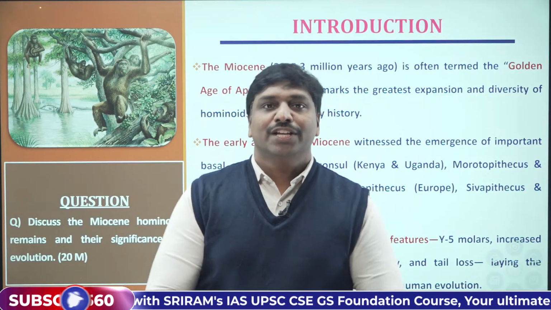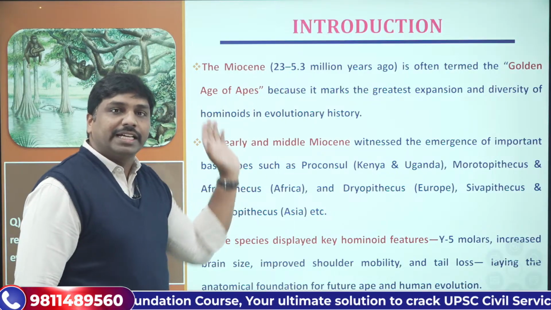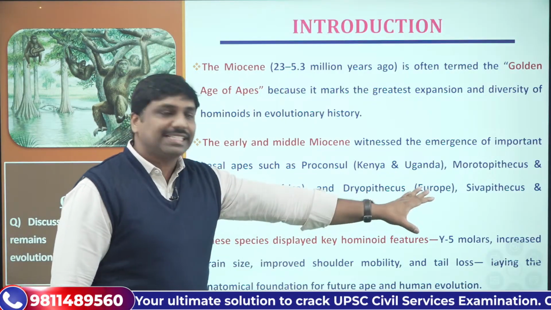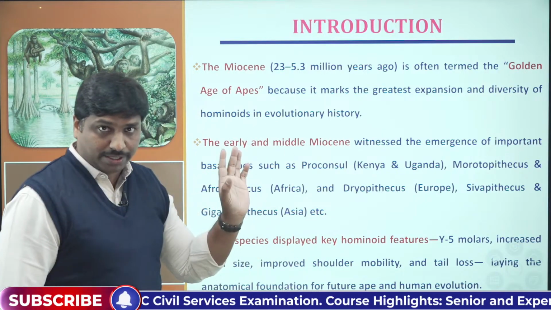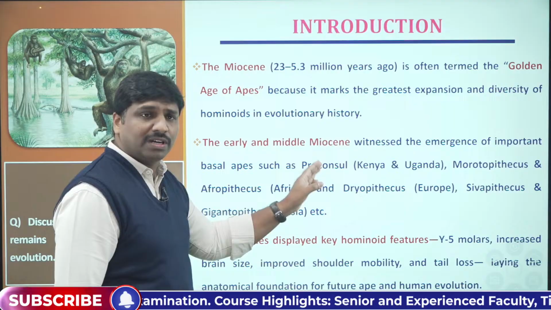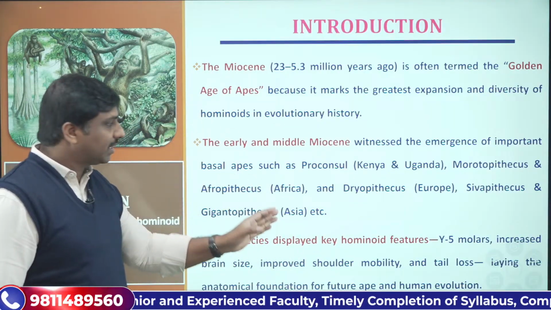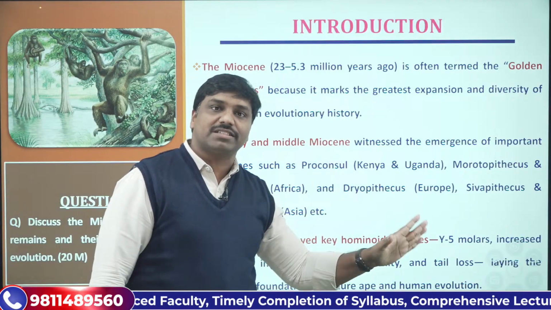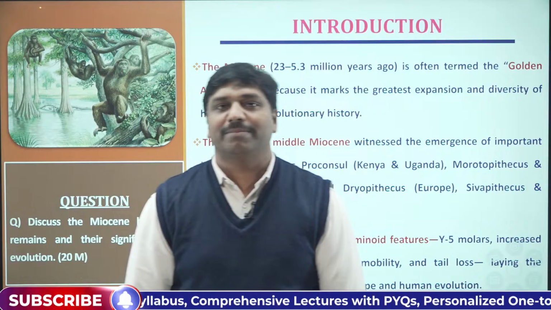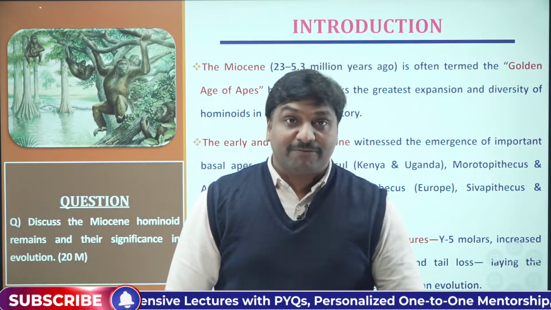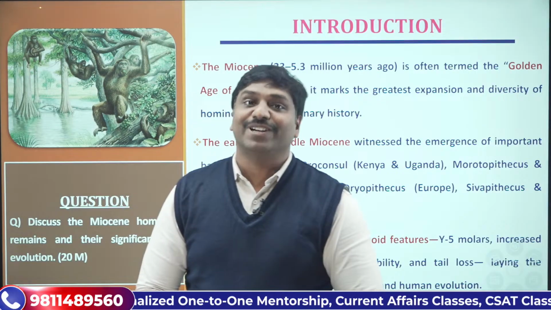Is that clear? Now what you have to remember here, the examples for Miocene hominoid remains: Proconsul, you have to remember. Afropithecus, you must remember. Then Dryopithecus, you must remember. Shivapithecus. So these are 4 things that you must remember, because some of them have been systematically highlighted in the syllabus also. So that's another important aspect, right?